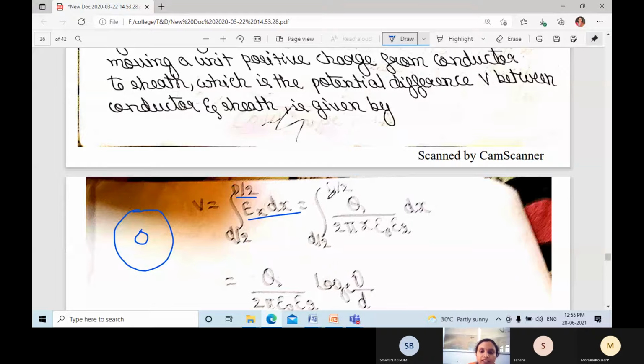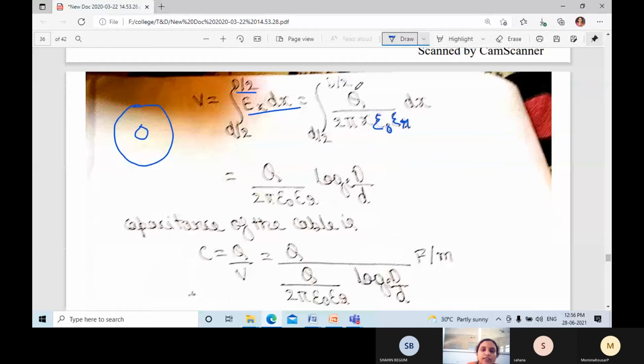That is the integration from d by 2 to capital D by 2, where Ex's value is q divided by 2 pi x epsilon naught epsilon r. If you solve the integration, 1 by x is there, and the integral of 1 by x is log x.